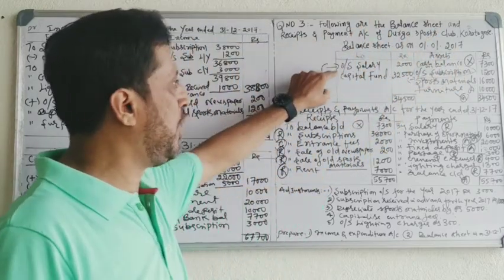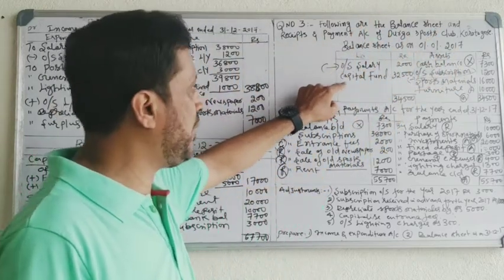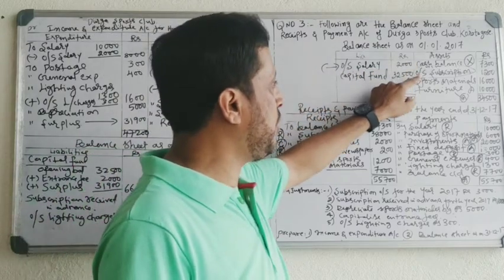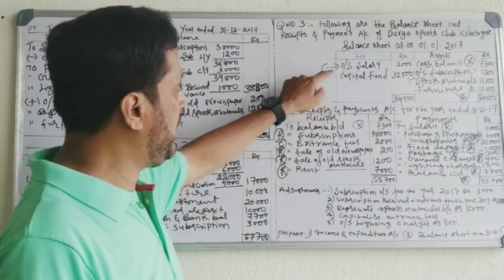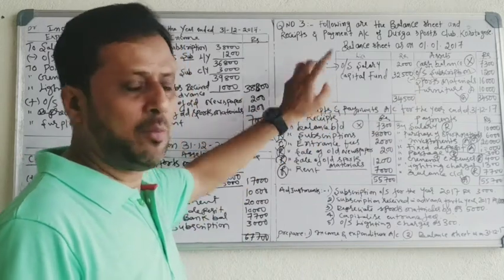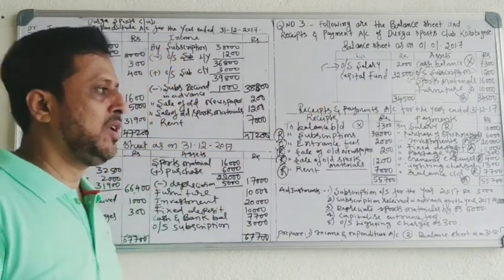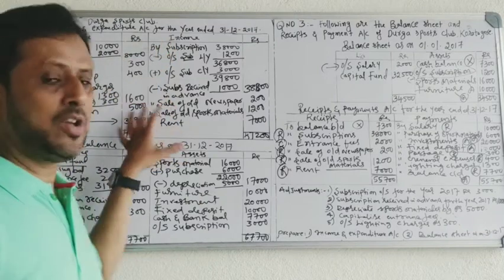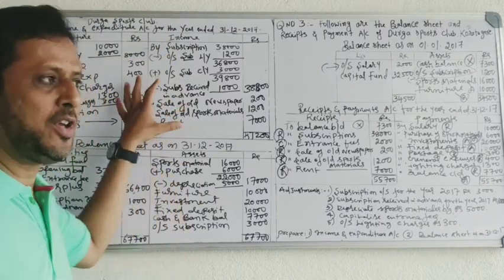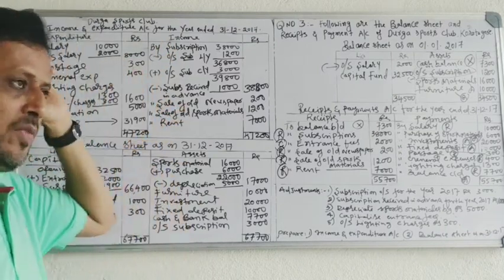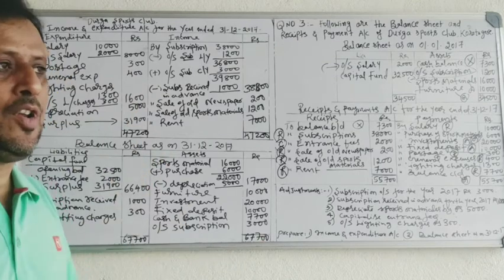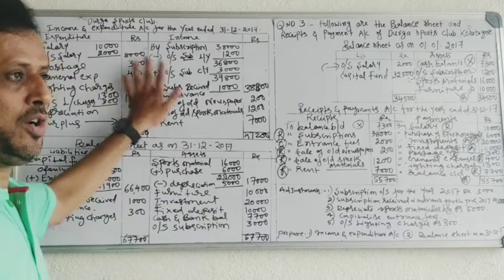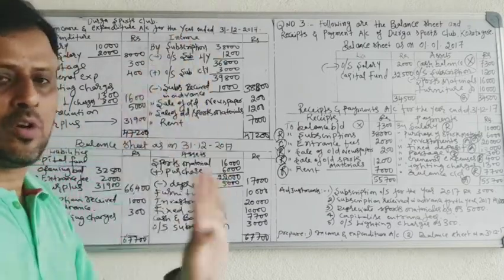In the balance sheet, you have outstanding salary, capital fund, cash balance, outstanding subscription, sports material and furniture. On the liability side, you have outstanding salary and capital fund. See, the income and expenditure account is a summary of incomes and expenses of the current year. It is an account in which only revenue receipts and revenue expenditure of the current year are recorded. Last year is not recorded.